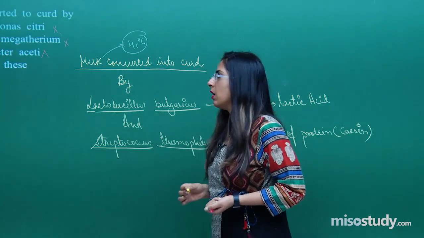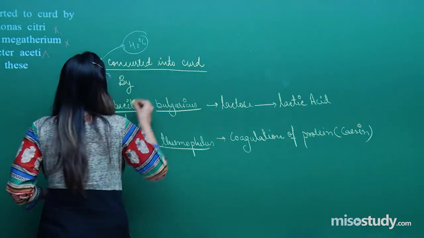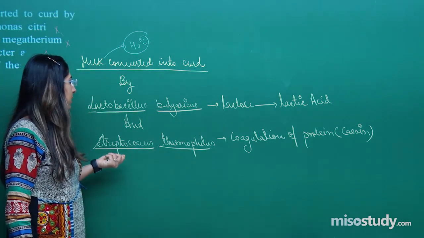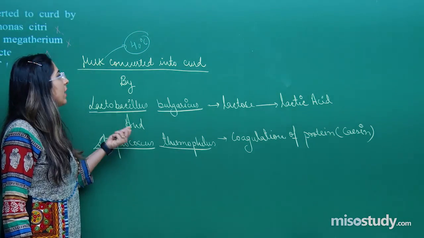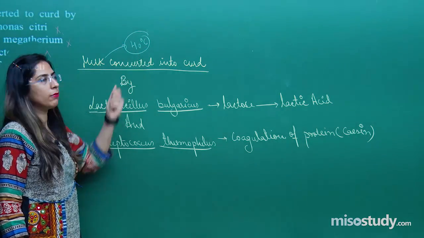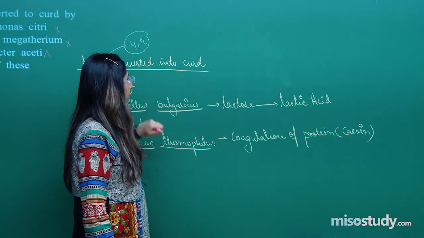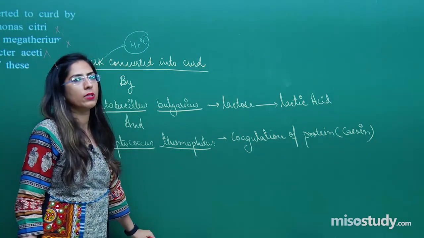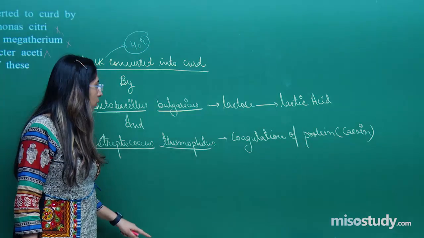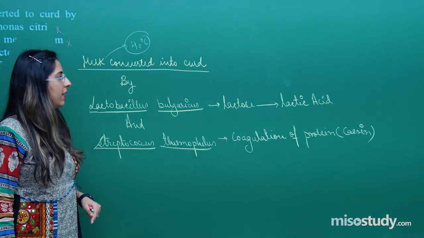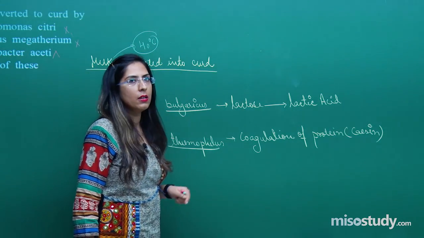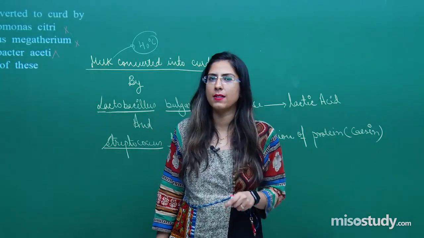Milk is converted into curd by Lactobacillus bulgaricus and Streptococcus thermophilus. We heat the milk at around 40 degrees Celsius, and Lactobacillus bulgaricus converts the lactose into lactic acid. Streptococcus thermophilus helps in coagulation of the milk protein, which is called casein.